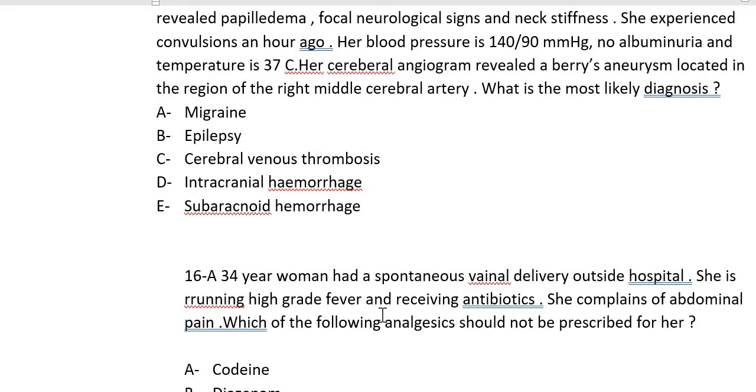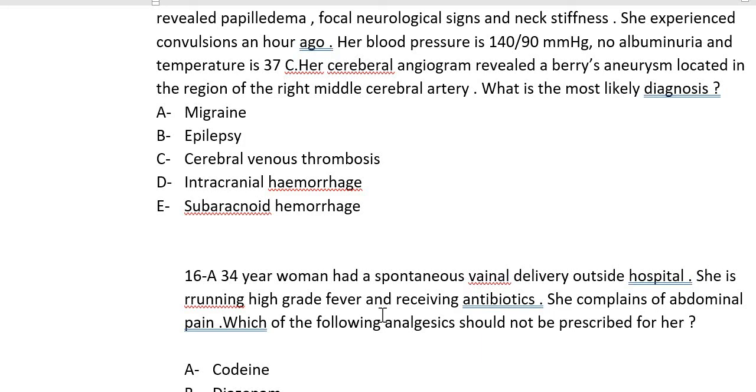Subarachnoid hemorrhage is a very important cause of hemorrhage. In the RCOG it is different, but we will go to the American system or the Canadian system. The problem is that in the American and the Canadian system, they say that the worst headache of one's life is because of subarachnoid hemorrhage. But in the RCOG, they say thunderclap headache is because of subarachnoid hemorrhage. It is a misnomer, but that's how people have developed the ideas.